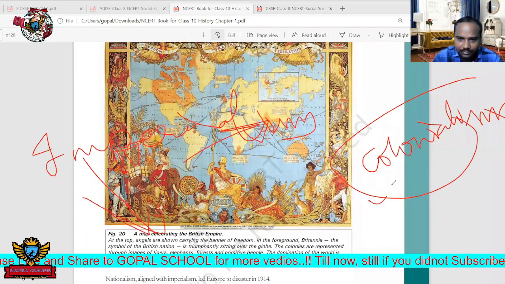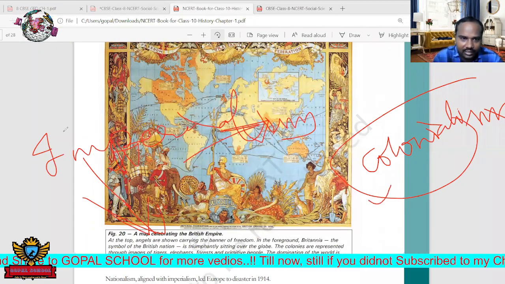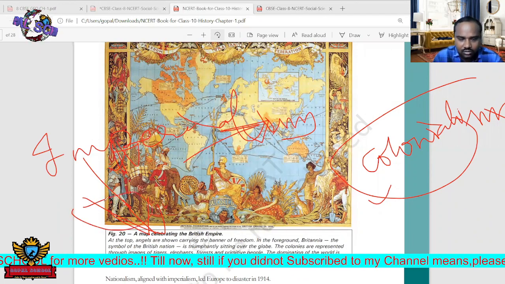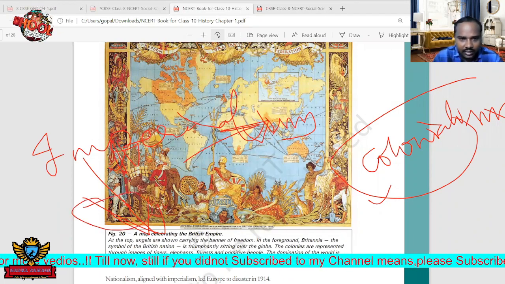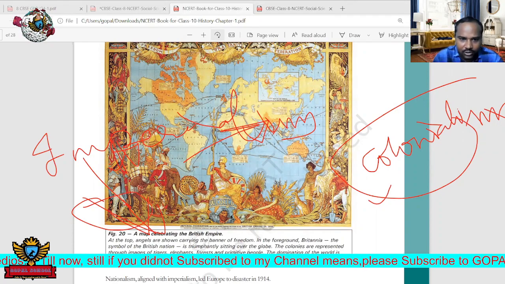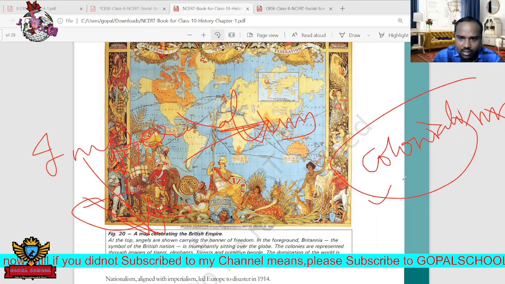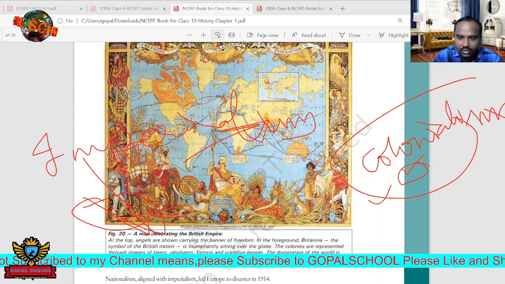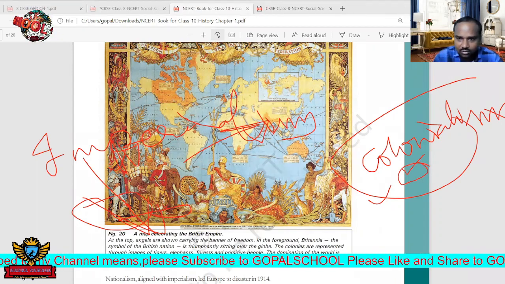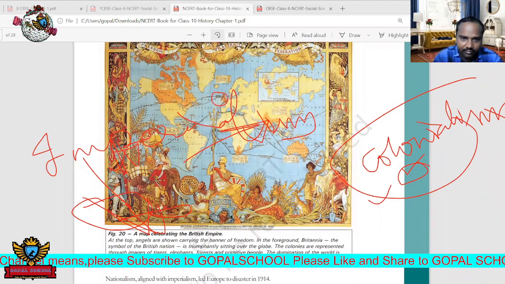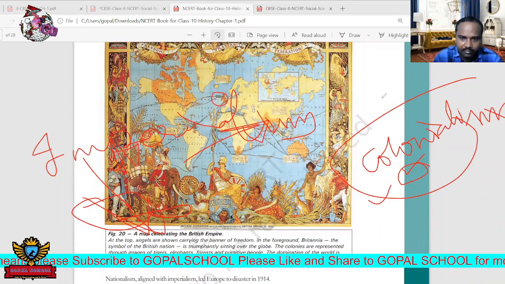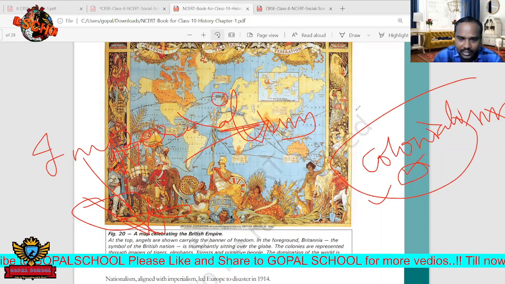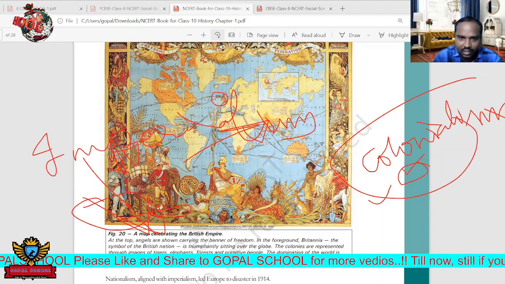Next, colonialism. Colonialism is nothing but finally some of the countries, after knowing that around the world large resources are there but those countries' political power is weak, want to establish colonies around the world. So mainly the first country to start this colonialism is England. England started occupying countries through imperialism, and they established their colonies around the world.